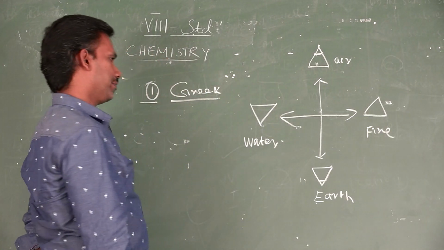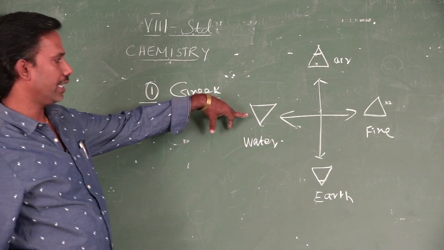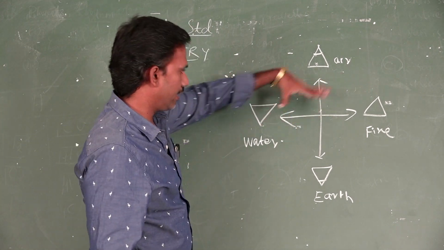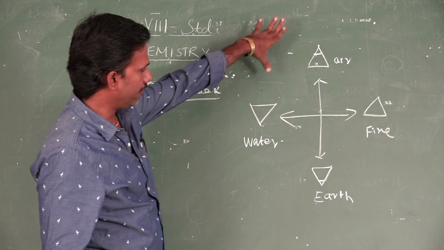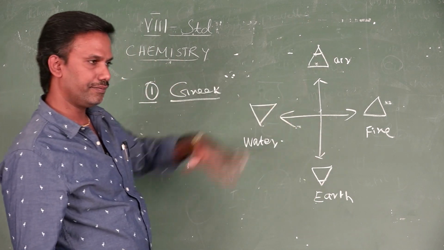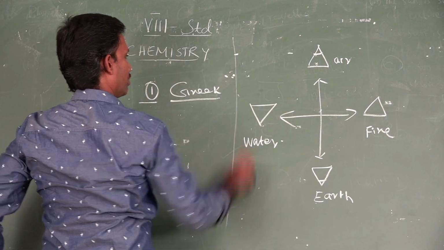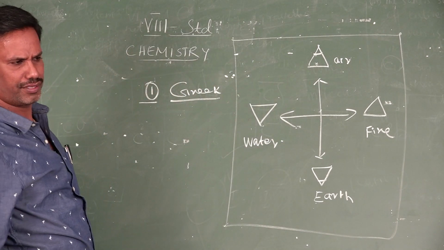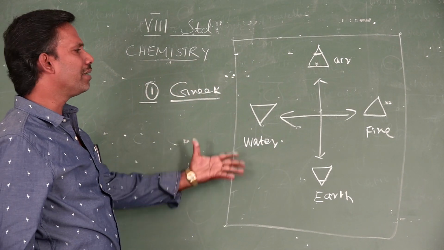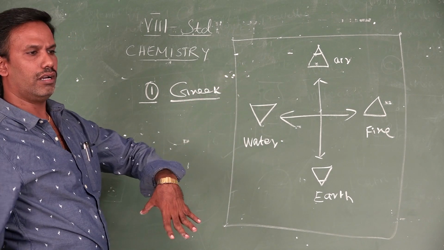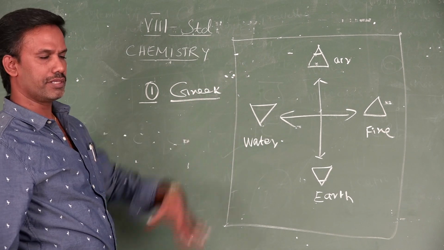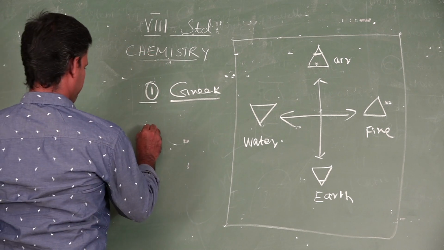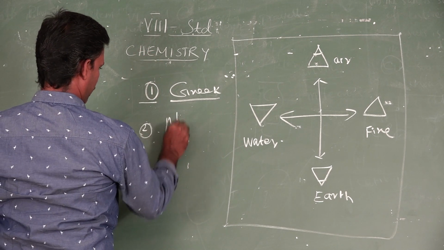This is a Greek symbolic representation. For water, they have given a symbol like this. For fire, they have inverted that. Then likewise, air, and inversion for earth. This is a geometrical representation. This is not in use nowadays. It is very difficult and complicated to give all substances these types of symbols. So we refused it. Then next, the second type, alchemist.